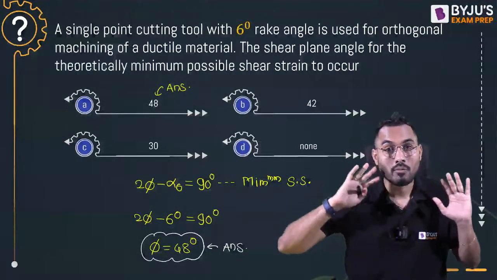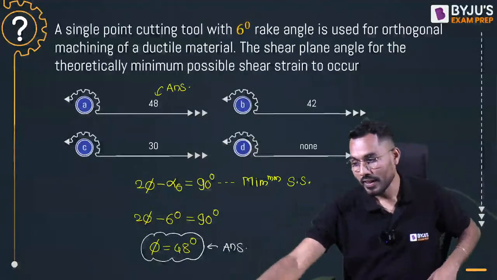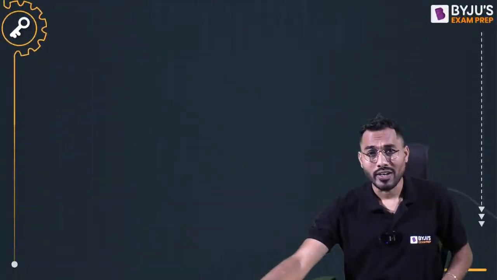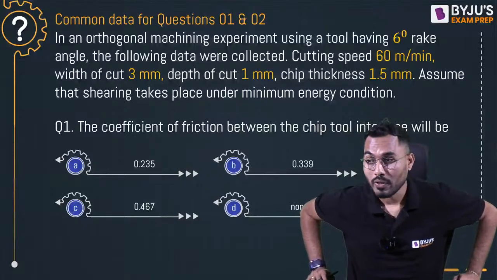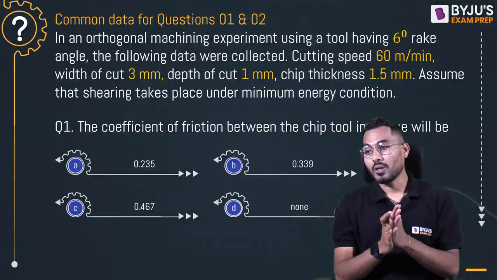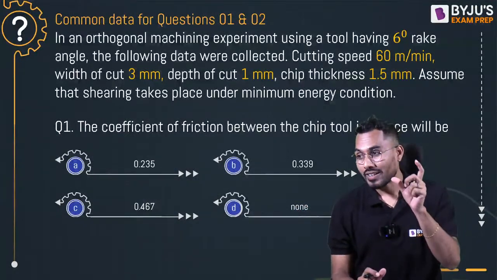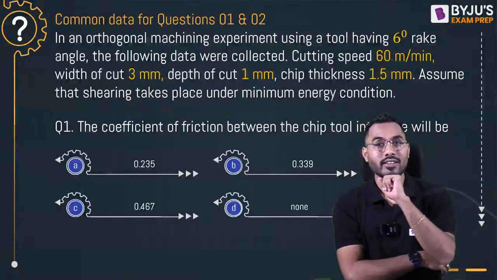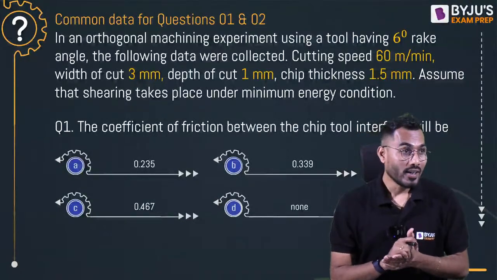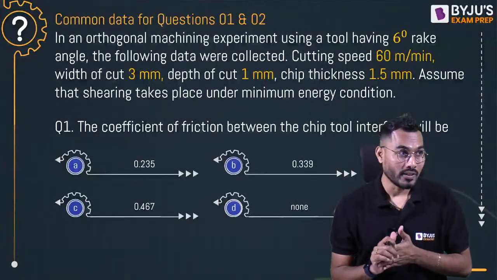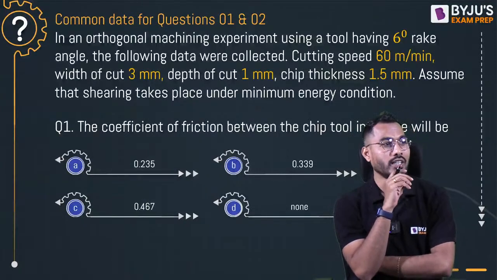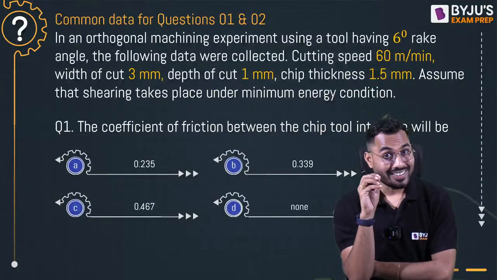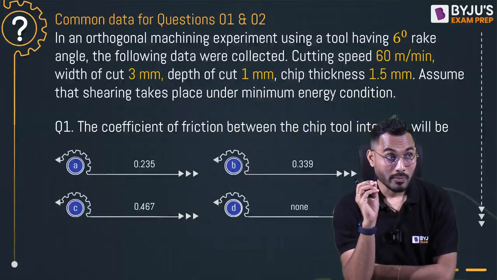Now we have started moving towards interesting questions. Now we are building some blocks. We have developed some fundamentals, and they are already there in your body. No worries. Here comes the next question. In an orthogonal machining experiment using a tool having 6-degree rake angle, the following data is collected. Cutting speed is 60 meter per minute, right? 60 meter per minute.